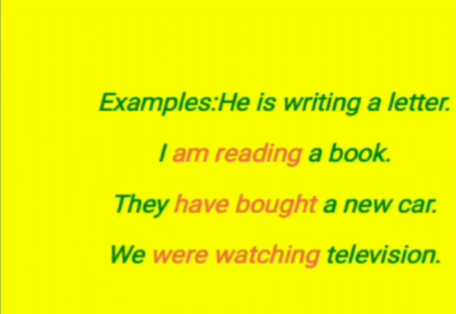Examples. He is writing a letter. So in this sentence, is is the helping verb, writing the main verb. I am reading a book. So here am is a helping verb, reading the main verb. They have bought a new car. Have is the helping verb, bought the main verb. We were watching television. So were is the helping verb, watching the main verb.